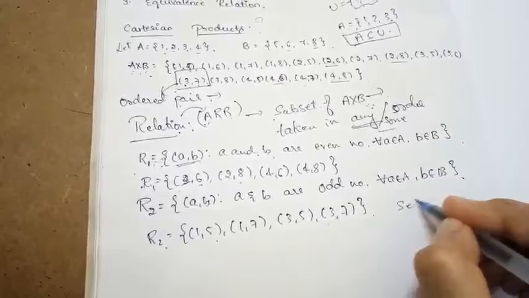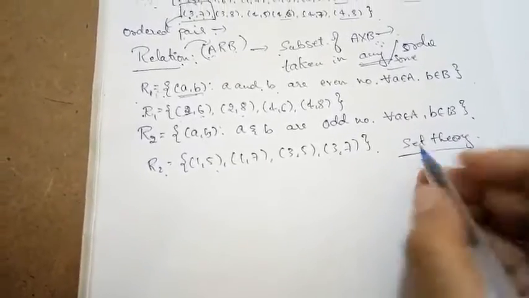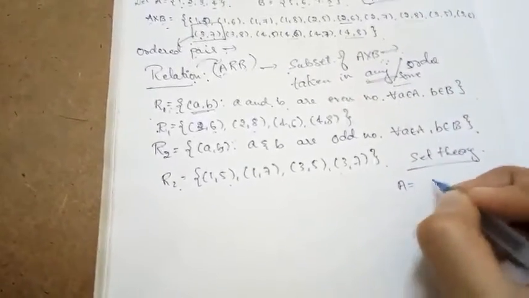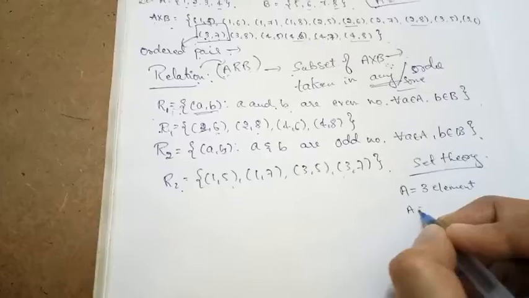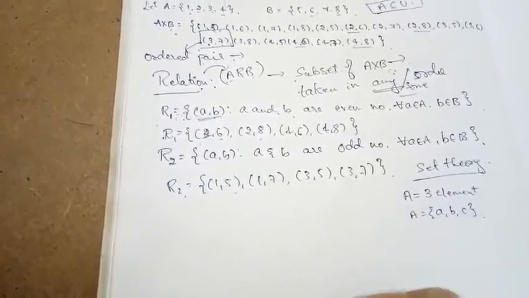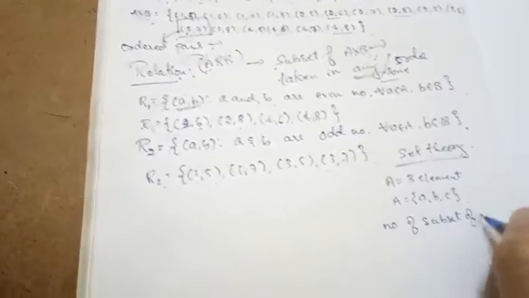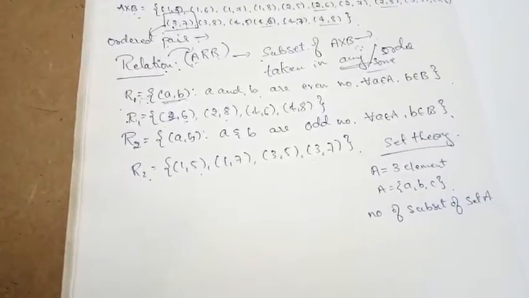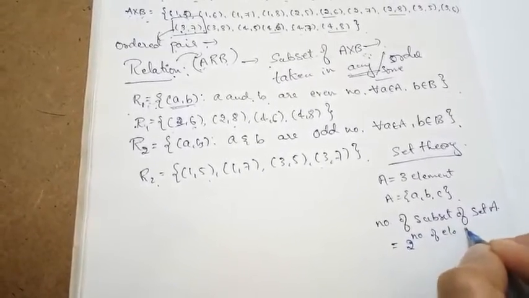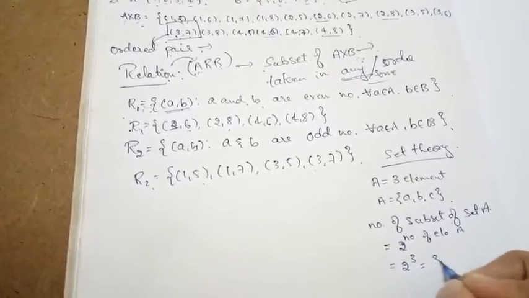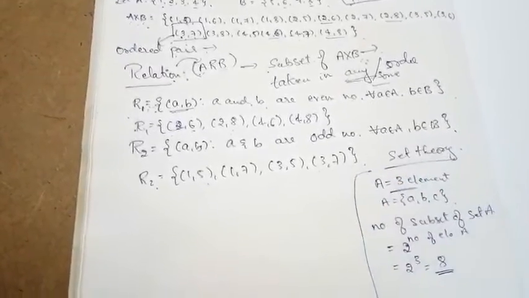So in set theory, you might have gone through some concepts, like if set A has 3 elements, say set A is equal to {a, b, c}, then how many subsets of set A are possible? How do we write it? 2 to the power of the number of elements in set A, that is 2 to the power 3, which is equal to 8 subsets possible with the 3 elements in the set. So this is how we deal with set theory.